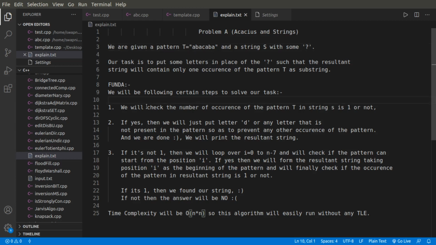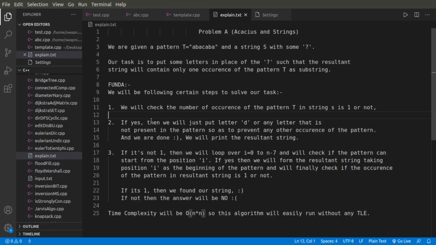At first we check the number of occurrences of the pattern T, ABACABA, in my string S, and check if it is 1 or not. If the number of occurrences of that pattern in my given string is already 1, then we just replace all the question marks with some particular letter which will prevent any other occurrence of that pattern.